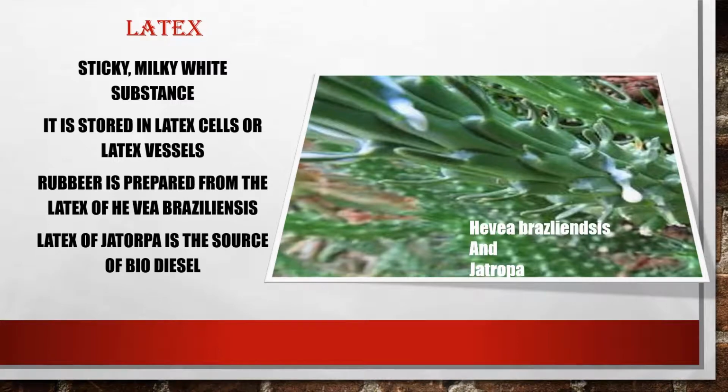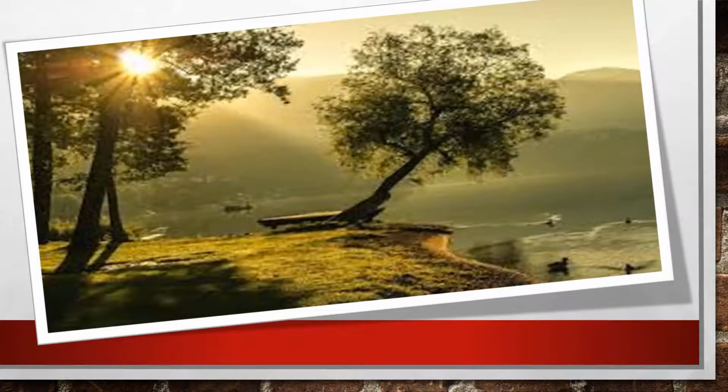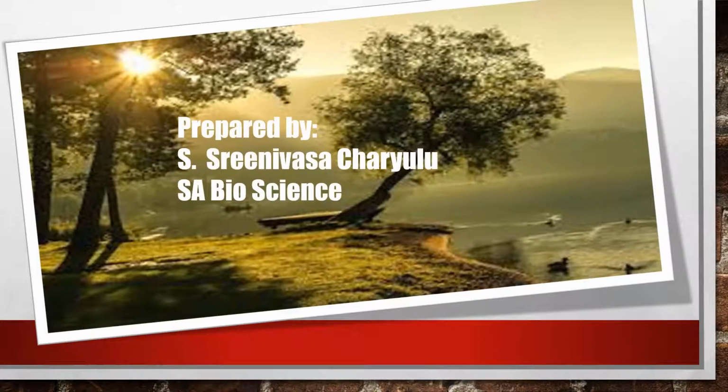And latex of Jatropha is the source of biodiesel. So with this we have completed different types of secondary metabolites and the source of these secondary metabolites and the uses of the secondary metabolites.